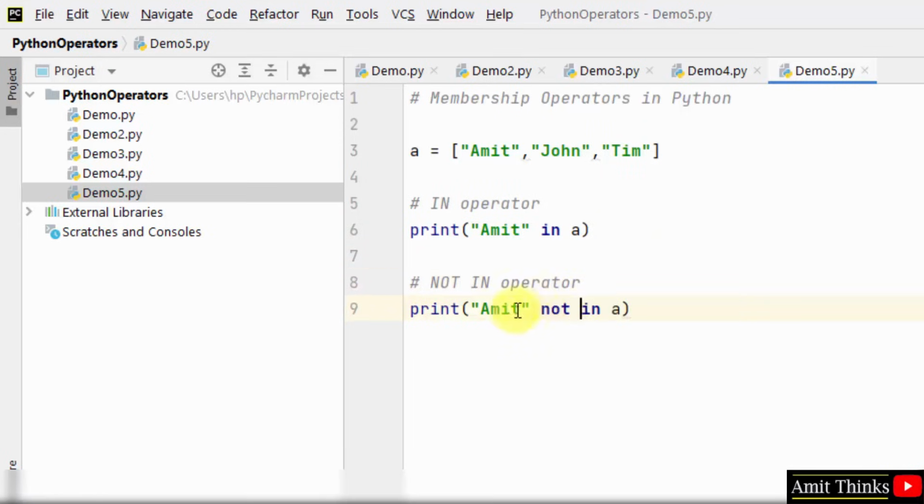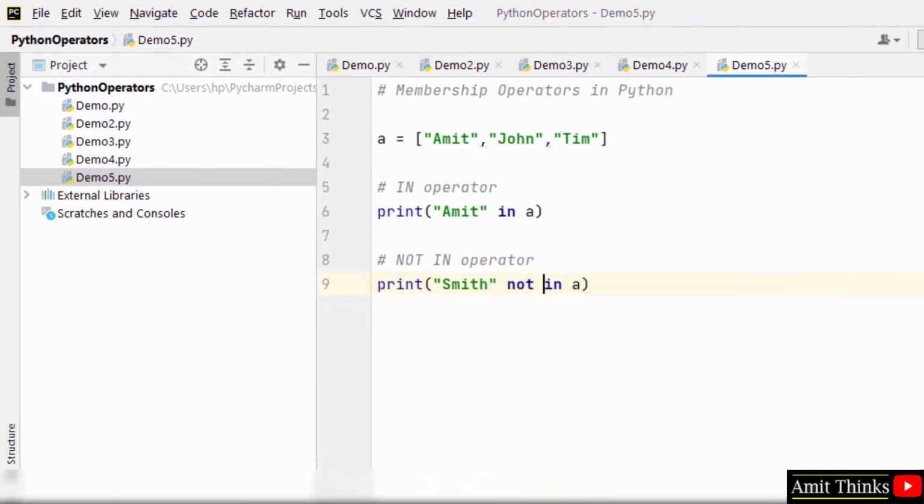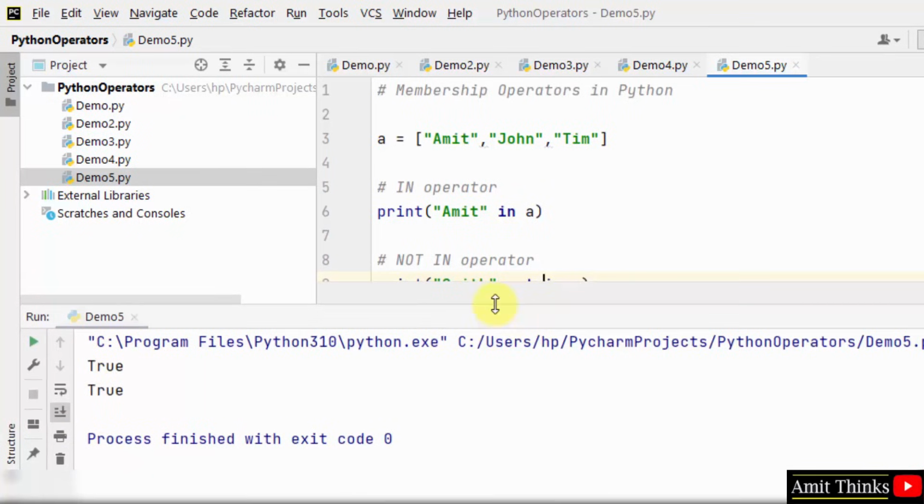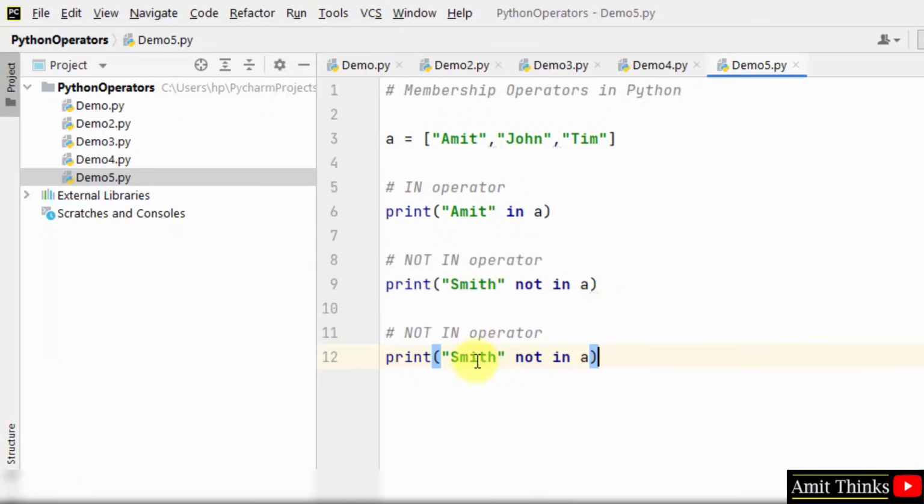Now let us check the same for the not in operator. I'll just mention any other name, Smith. Now it will show true because Smith is actually not in A. When I try the same with a value that is already in the list, let's say John, but we are using not in, it will show false. Why? Because John is in the list, and we are checking for not in.